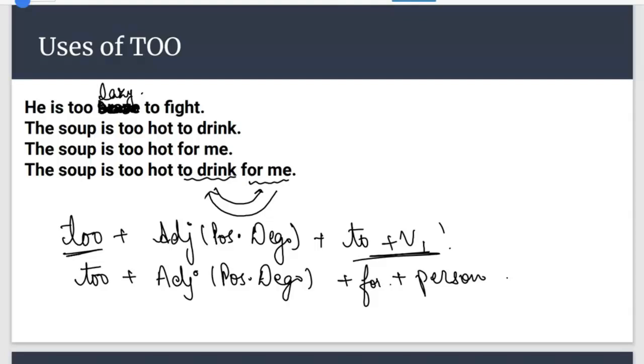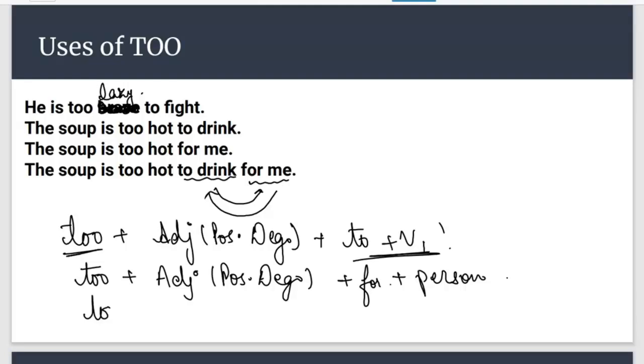So too is used with adjective positive degree only. But after it, either you can use to plus V1, or if a person is mentioned, then you can use for with the person. But there might be a possibility that in certain sentences to plus V1 and for plus person both are